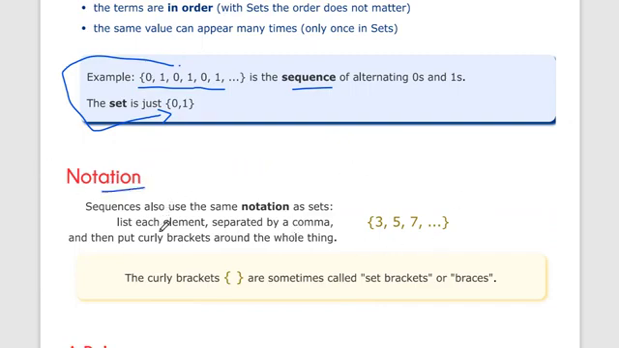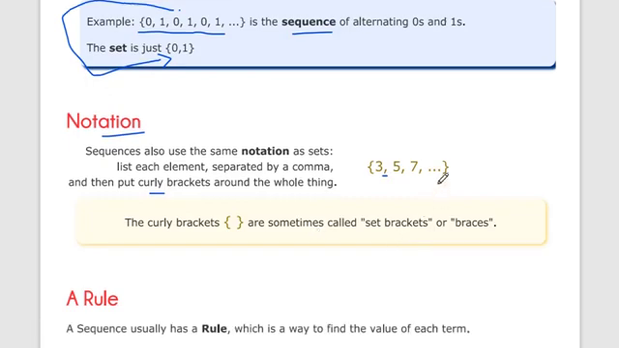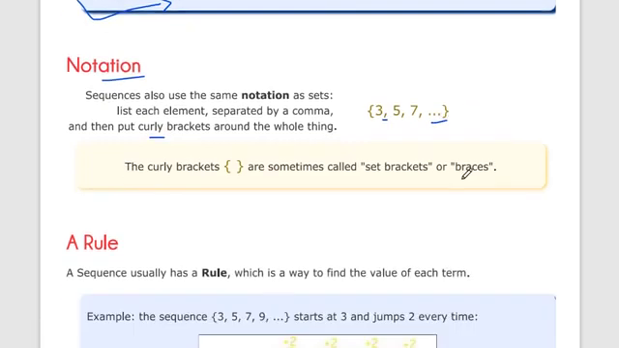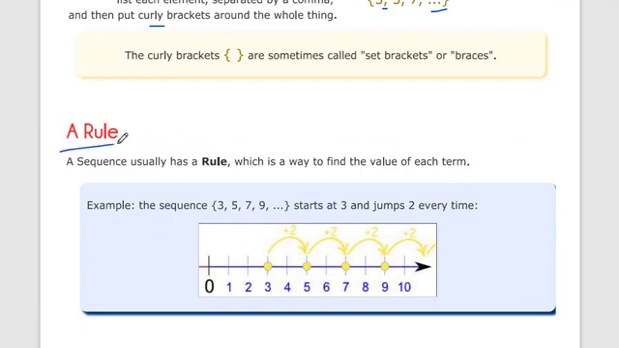Put each element separated by a comma, and then put curly brackets around the whole thing. And there are infinity in three dots. What is the rule of forming the infinite sequence? There are a number of rules, and how do we find the rule of this sequence?